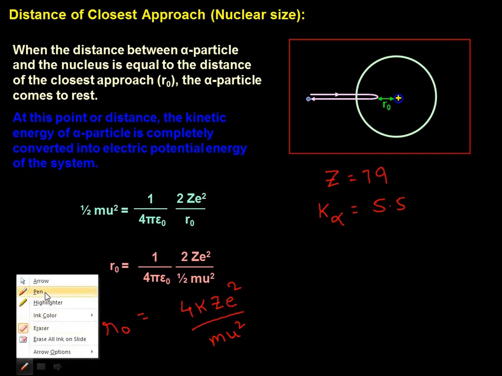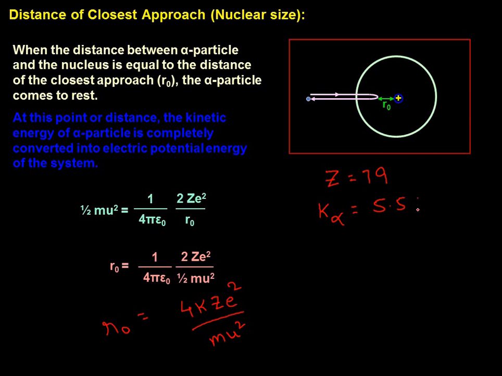With what energy I am incidenting. So the practical value is 5.5 MeV. If that energy is incident on Z equal to 79, then r naught we got as 41.3 Fermi meter. Of course, Fermi is 10 power minus 15 meter. 1 Fermi is 10 power minus 15 meter. Keep that in mind. In units and dimensions, you have studied all this.